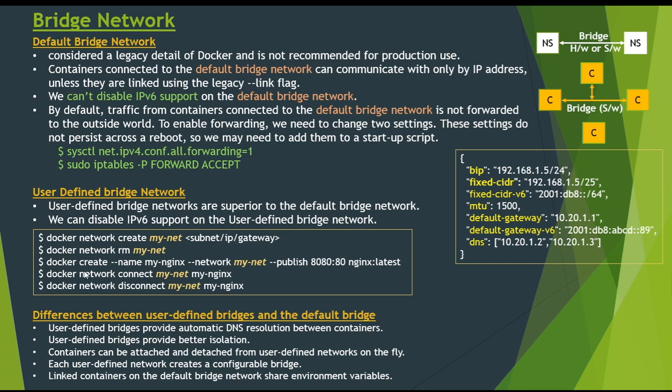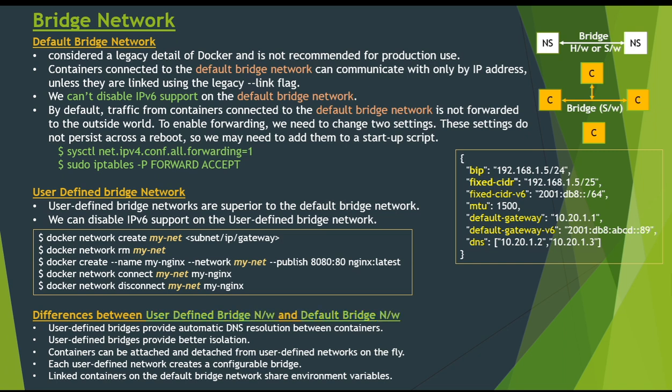We can use these commands to create a user-defined bridge network, or connect our containers to that network. We will see that on our terminal. Before that, what are the differences between the user-defined bridge network and the default bridge network?